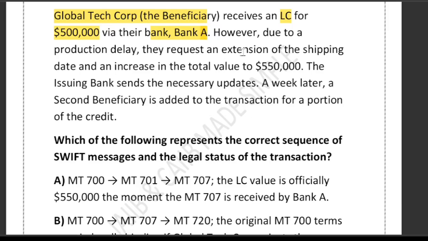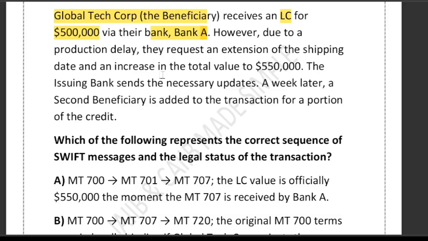Now, what is MT700? This is the official message used to issue a new LC. So at this stage, the LC amount is $5 lakh, and terms are fixed and legally binding.